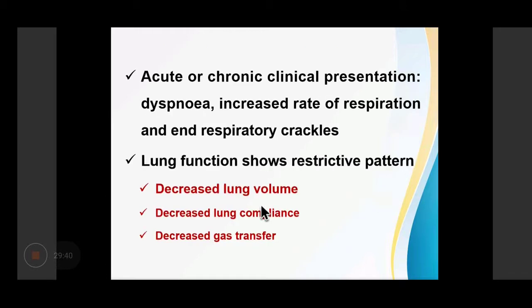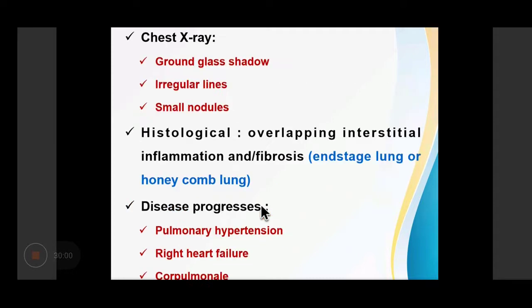It can be an acute or chronic clinical presentation, and they present with dyspnea, increased rate of respiration, and end-inspiratory crackles. Lung function shows a restrictive pattern, that is decreased lung volume, decreased lung compliance, and decreased gas transfer. Chest X-ray will show a ground glass shadow. There will be presence of irregular lines and small nodules.